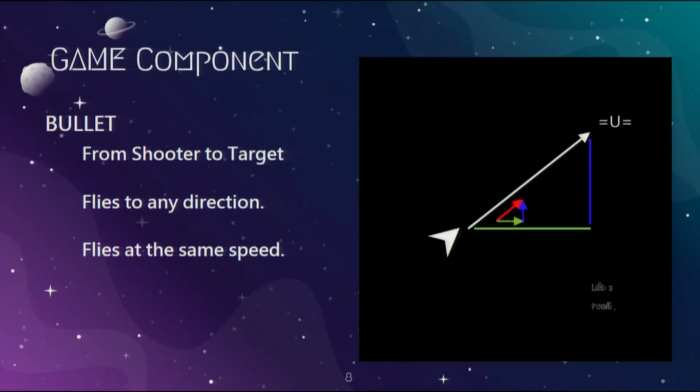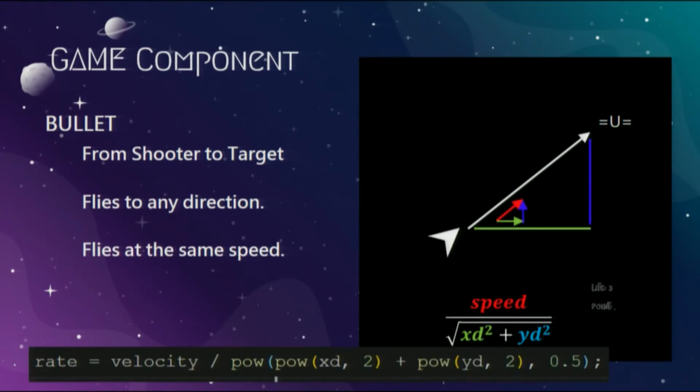And we can get a vector, the white vector, from the player to the target over there. However, we want the bullet to shoot at the speed we want, the smaller red arrow. So we rescale the white vector by dividing it by its length. After rescaling, it becomes the unit vector, and we multiply it by the velocity we want. So after that, it will fly.